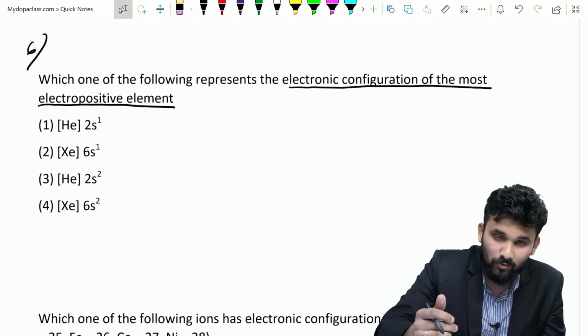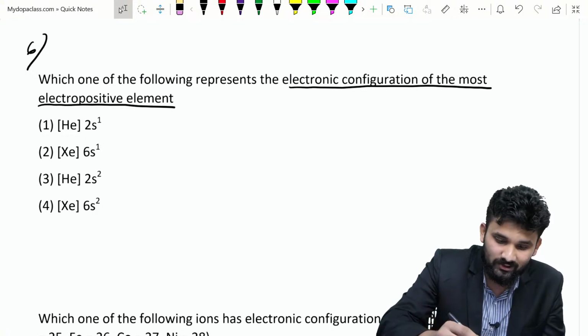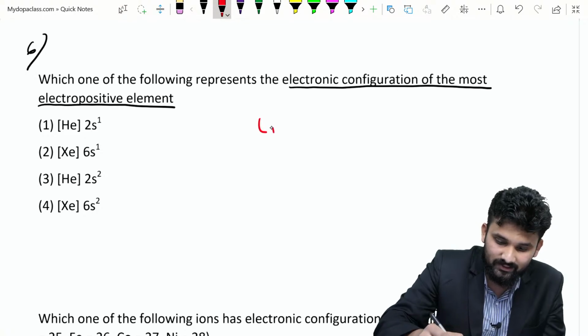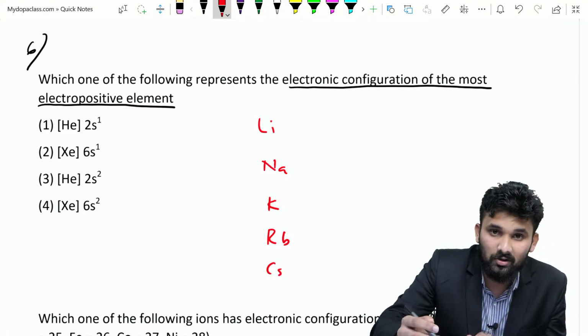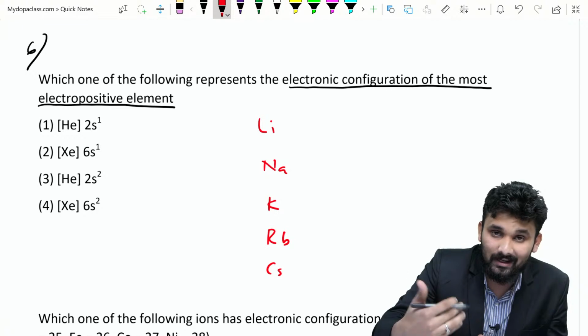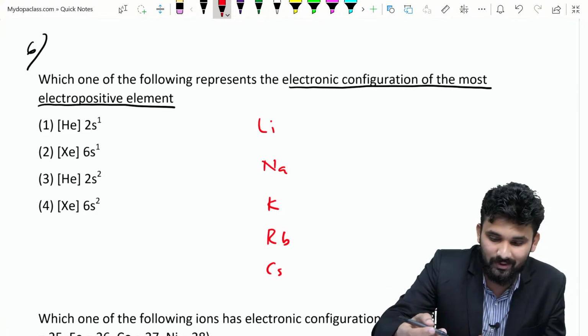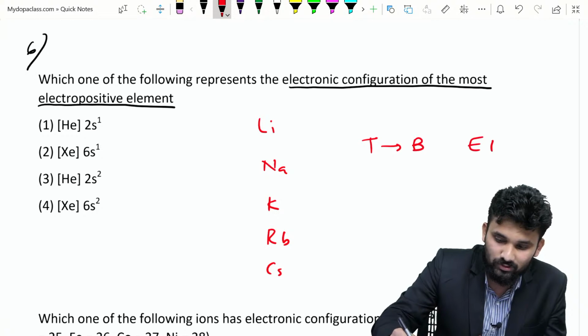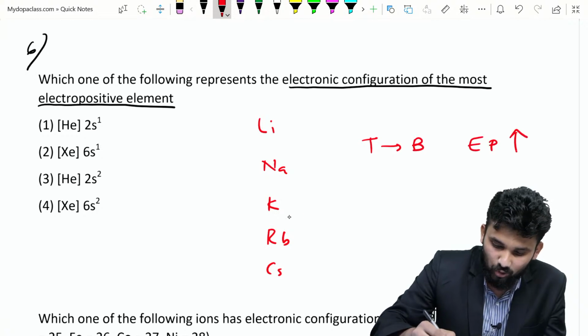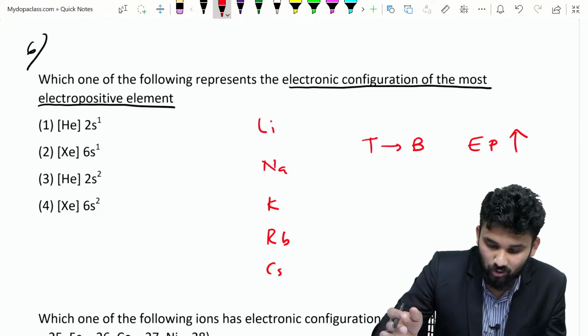Which is the most electropositive element? We know that the alkali metals are lithium, sodium, potassium, rubidium, cesium and francium, and alkali metals are the most electropositive elements. From top to bottom, the electropositivity also increases. So the element in the bottom part is the most electropositive element.